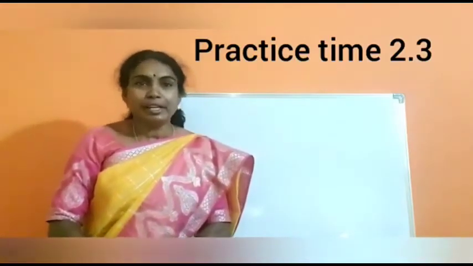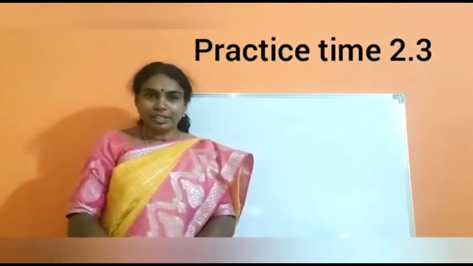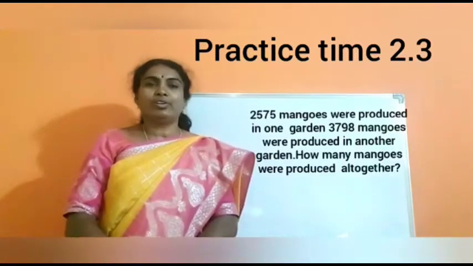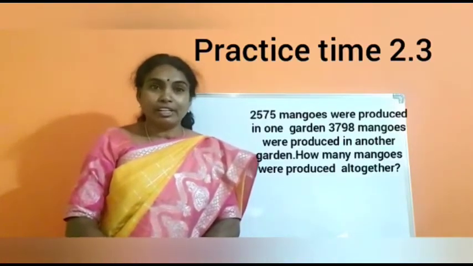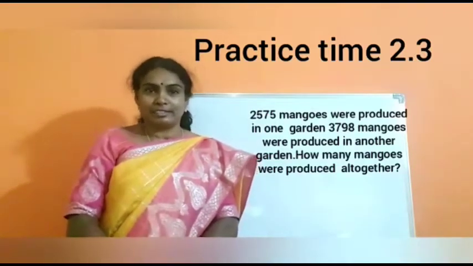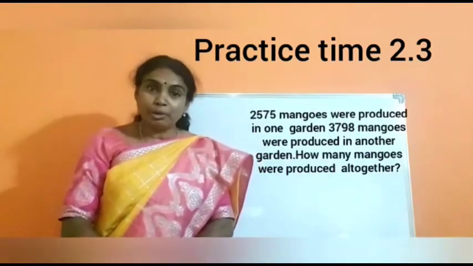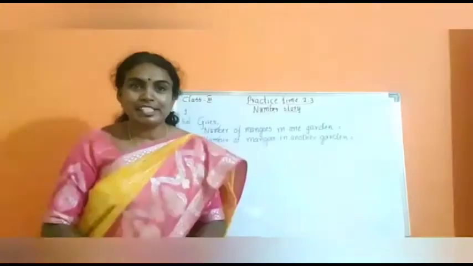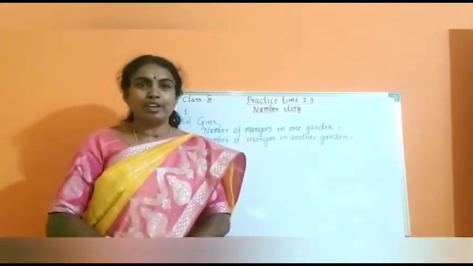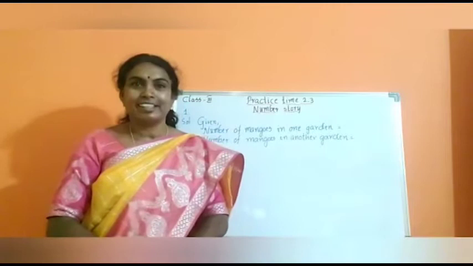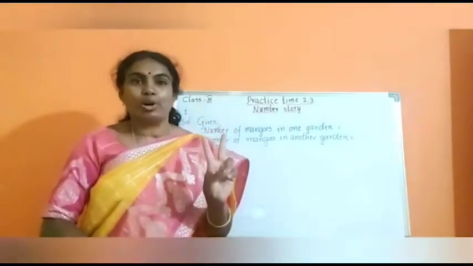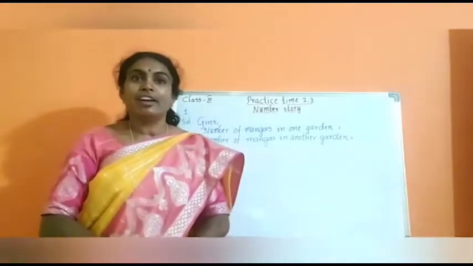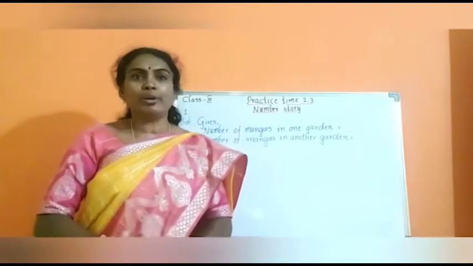Now I am reading a number story. Listen carefully. 2575 mangoes were produced in one garden and 3798 mangoes in another. How many mangoes are produced altogether? Yes, children, just now I read the number story. What did you understand? There are two gardens, isn't it? In the first garden there are mango trees and the second garden also has mango trees only.